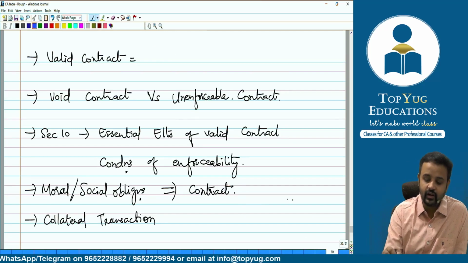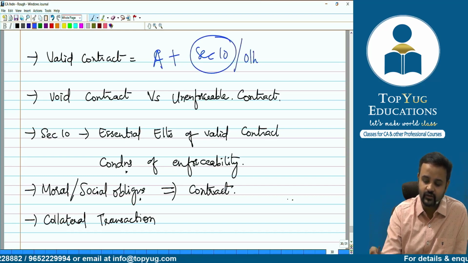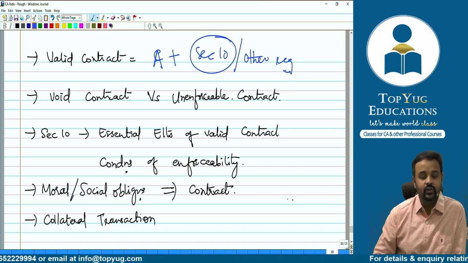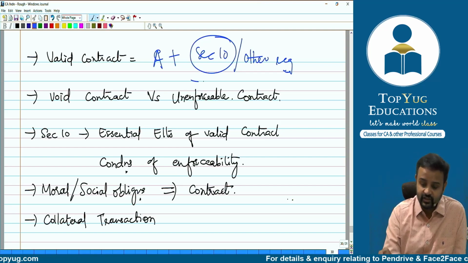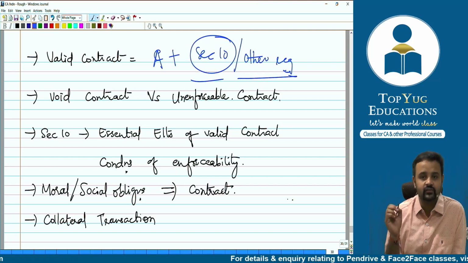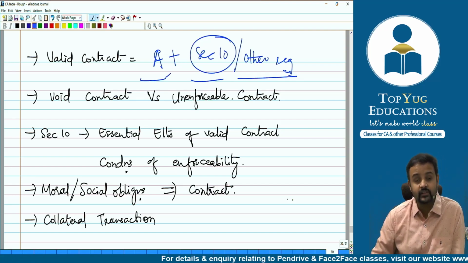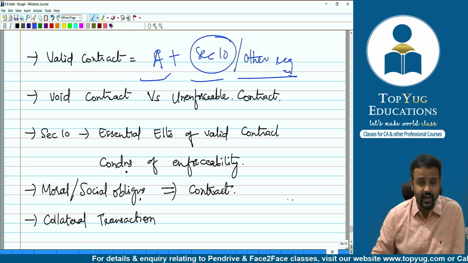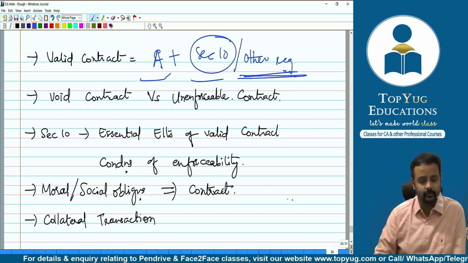Okay, then what is valid contract? If you remember, the agreement which satisfies all those elements of section number 10 plus sometimes some other requirements also. Okay guys, then only it becomes a valid contract. A contract which is enforceable in the court of law. And when is it enforceable? Obviously when it complies with section 10 or some other special requirement, then they have to satisfy that also. So that's why I'm saying agreement plus what? Compliance of section 10 of Indian Contract Act or other special requirement. Like if some agreement has to be on stamp paper only, then only it will be enforceable. Like that it can be there, no? So that's why I've written other requirement, okay?